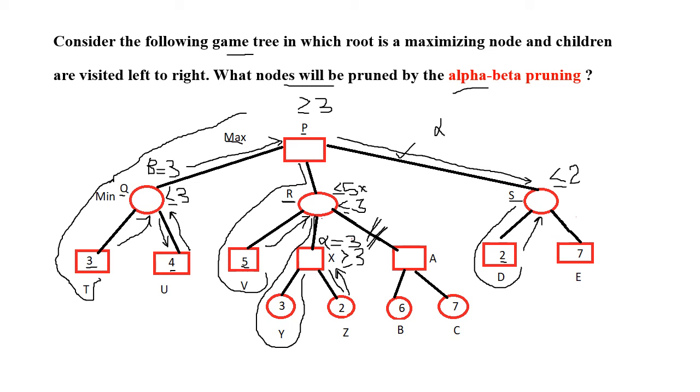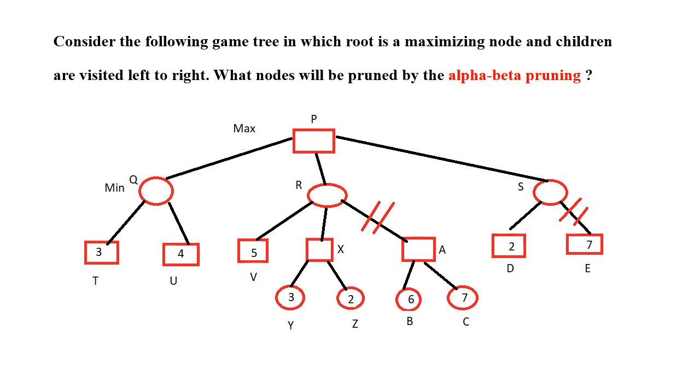Here the condition alpha greater than or equal to beta happens. Here the beta value, the best value we got here, is 2 and here the alpha value is 3. So this condition is satisfied. So we can prune this part.